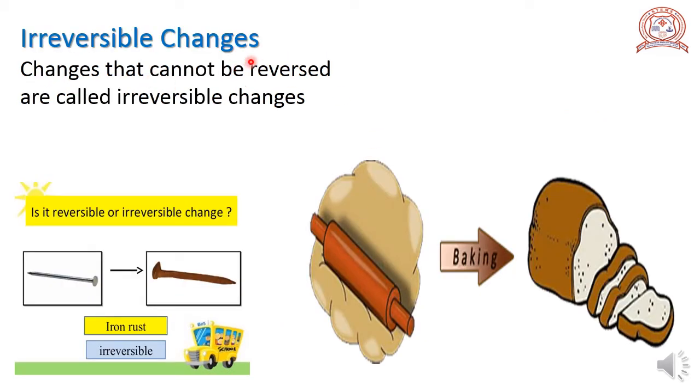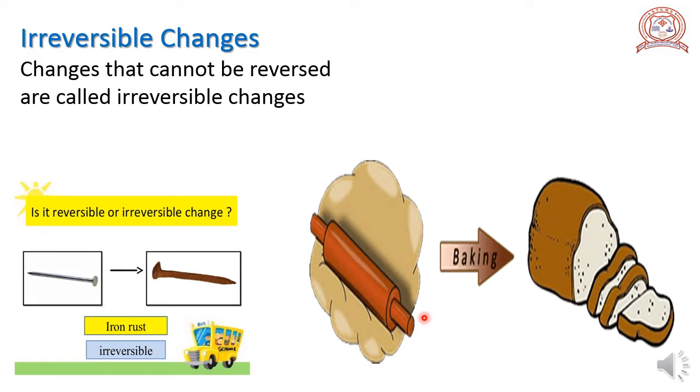Next is irreversible changes. Changes that cannot be reversed are called irreversible changes. See the example given here. Rust, iron rust, rusting of iron. We cannot change the rusted iron piece to its original form.